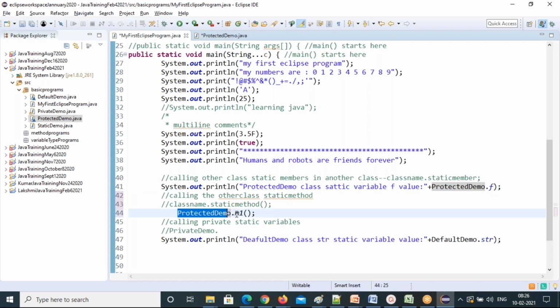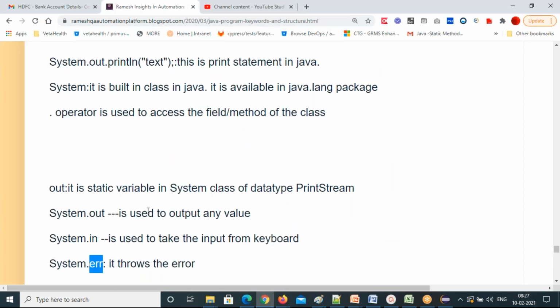Protected demo class member. That's very simple. It's just about relationships. You're clearly telling where M1 is coming from, from which class. That this class member is M1, you can't call it directly. It's not orphaned, so you put the class name dot that member. This is only for static members, you can call like this. So that's in, out, and ERR.